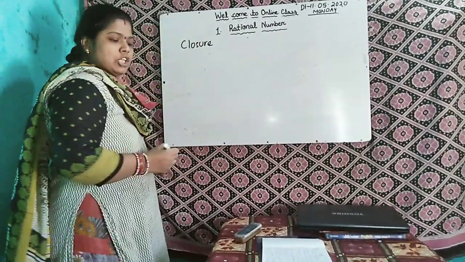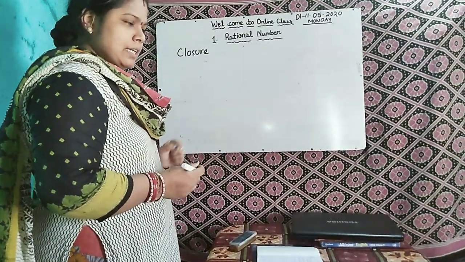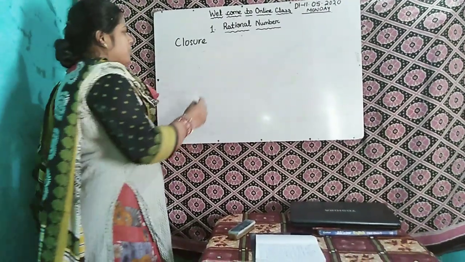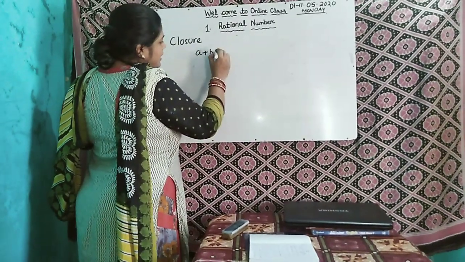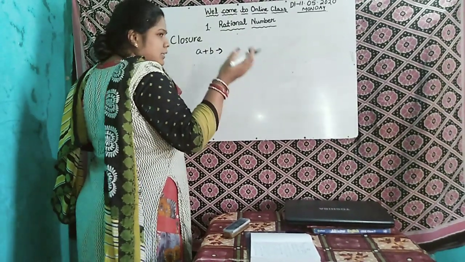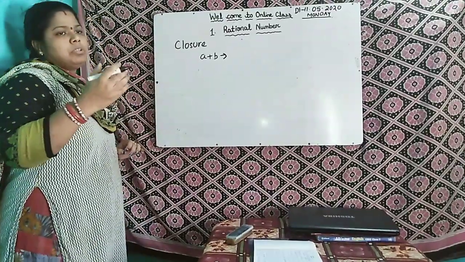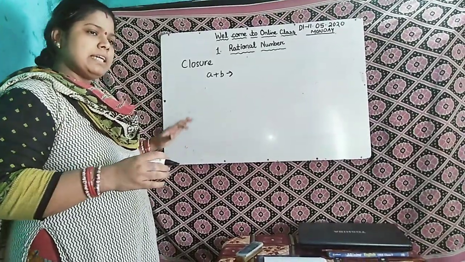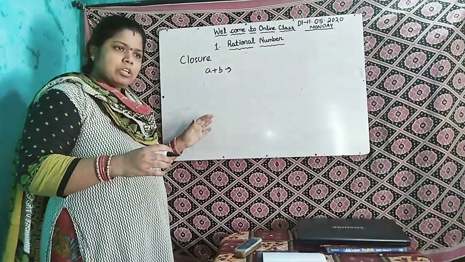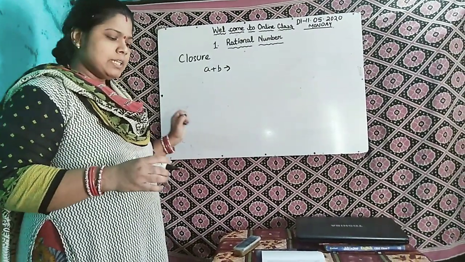Closure property means, suppose A plus B, and the answer will be a natural number, whole number or integer, then we say they satisfy the closure property, or they are closed under that operation.